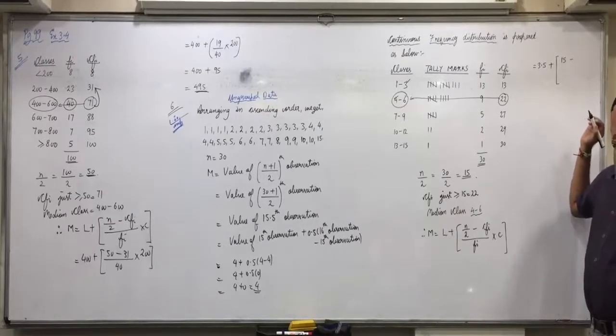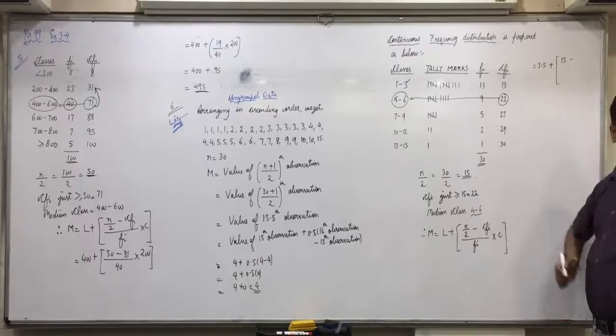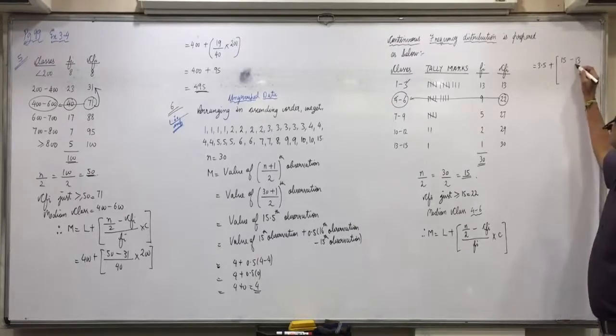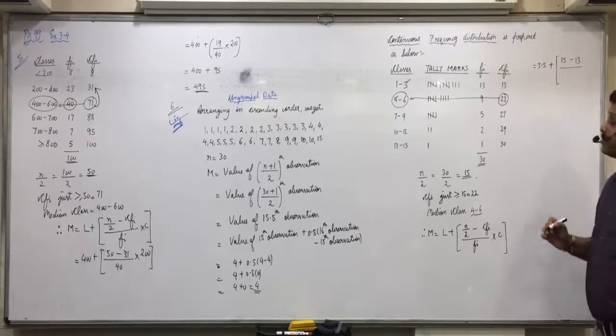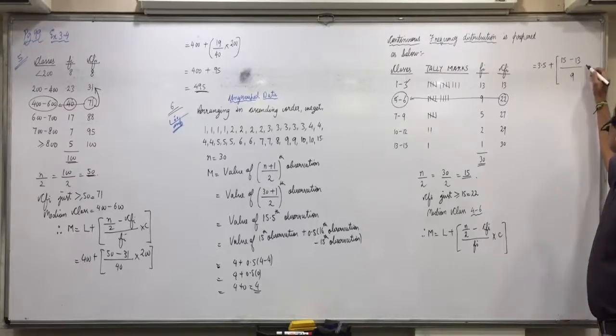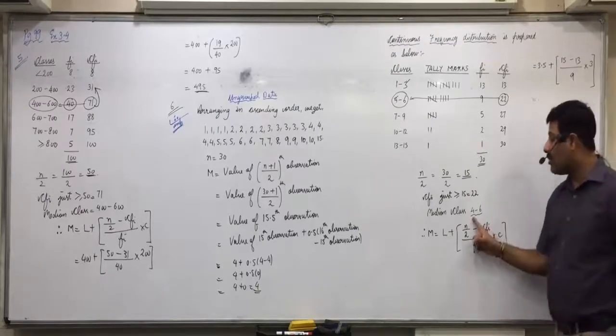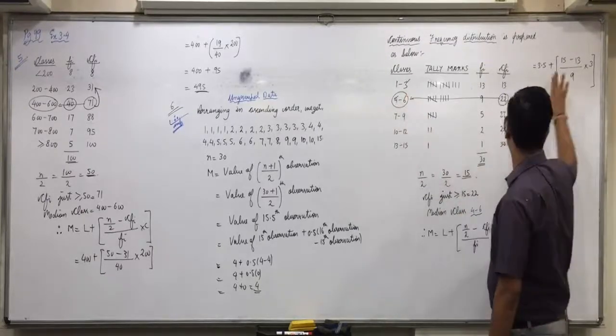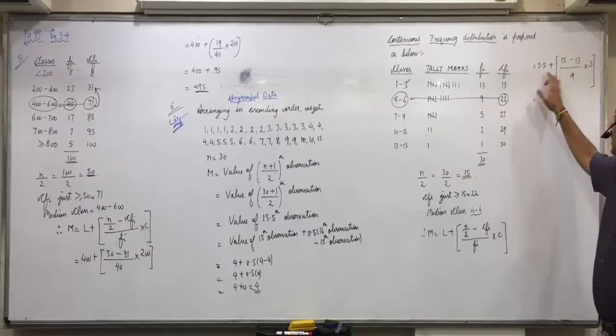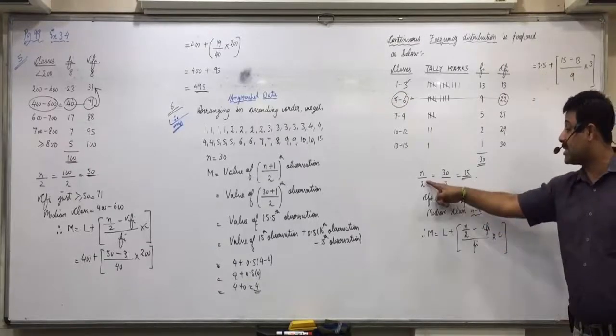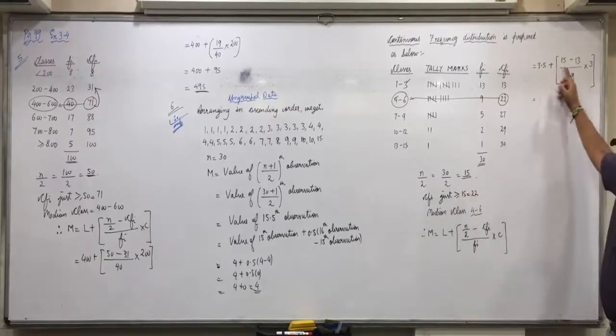Okay? Then move further. n by 2 equals 15, minus 13, upon Fi 9 into C 3. The lower boundary point is 4 plus 3 divided by 2, 3.5. N by 2, from the first step you get 15.